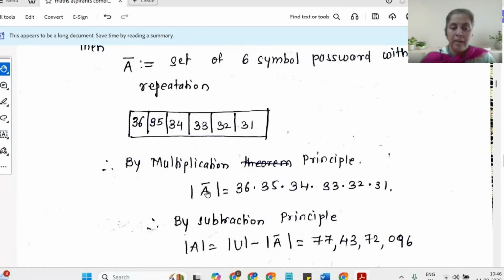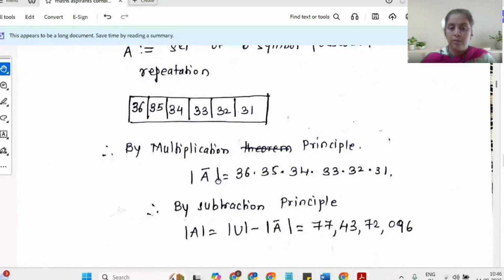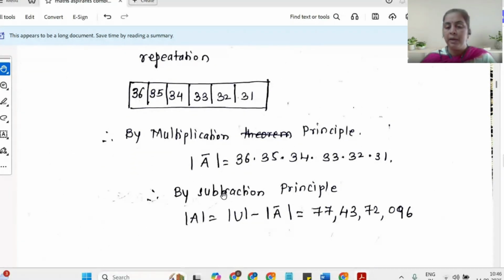But I am not interested in the cardinality of A bar, I'm interested in the cardinality of A. So I apply the subtraction principle: the cardinality of A will be the cardinality of U minus the cardinality of its complement, which turns out to be this huge number. How did I get it? Just put in the values and simplify, and you will have the answer.